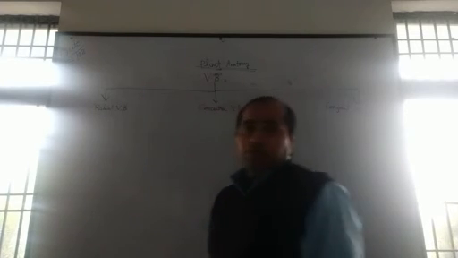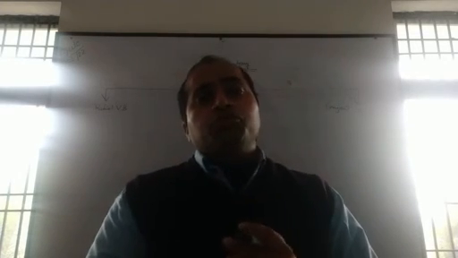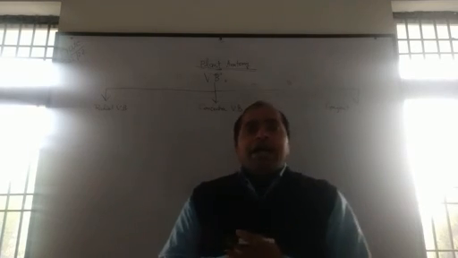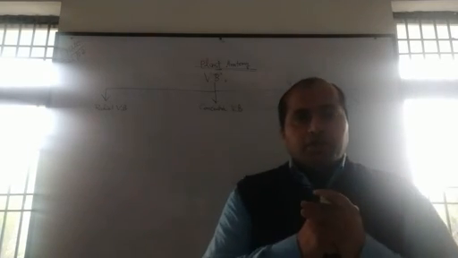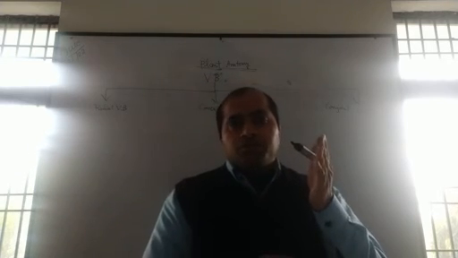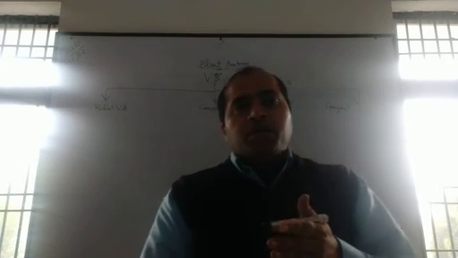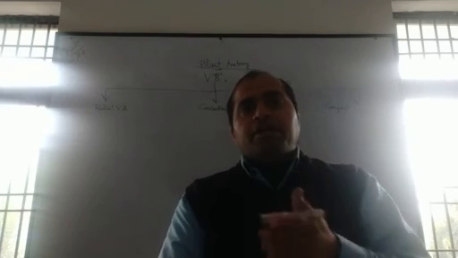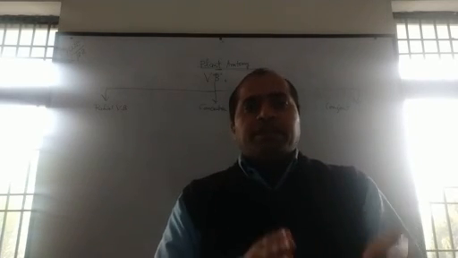Let us start with the radial vascular bundle. Radial vascular bundle is basically found in the roots of dicots and monocots. In the case of radial vascular bundles, xylem and phloem are found on alternate radii.